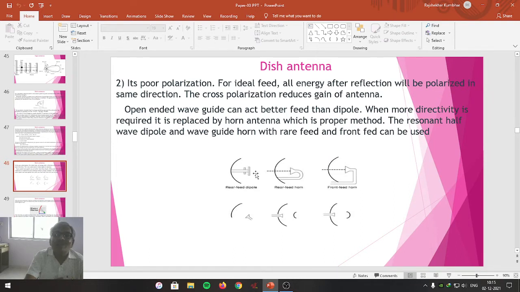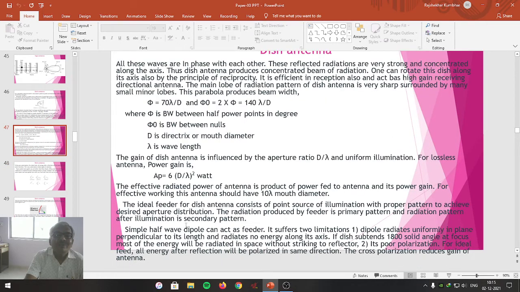So this half-wave dipole is going to act as a feeder for the radiations which are to be collected and made incident on the reflecting surface of the parabola. So we are now speaking about this particular feeder.